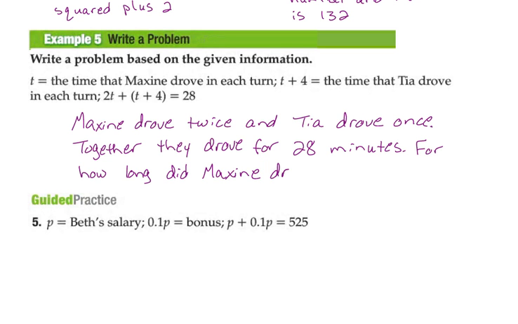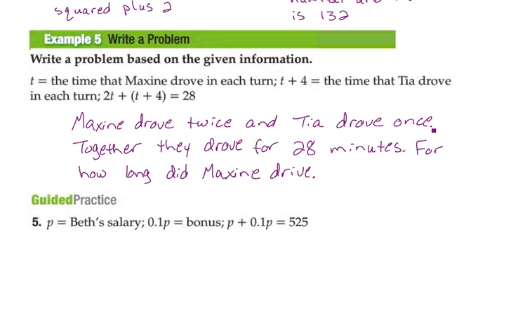I really like these type of problems because it makes students think deeply about what all of this means. If t means the time that Maxine drove, okay, Tia looks like she drove 4 minutes longer. So we could have actually wrote that in here. Maxine drove twice and Tia drove once. Together they drove for 28 minutes. And maybe I would recommend that you put that in there.